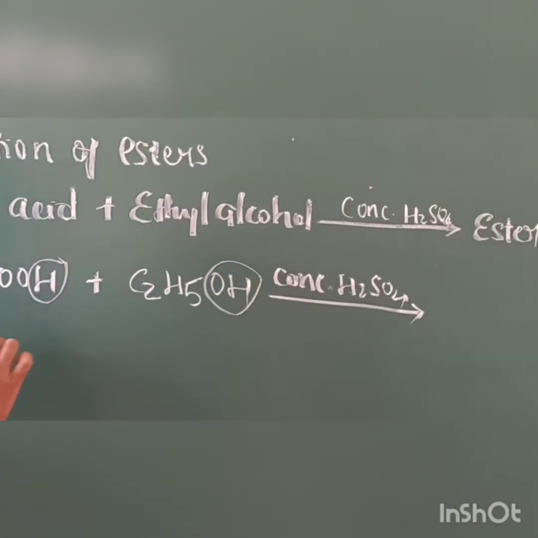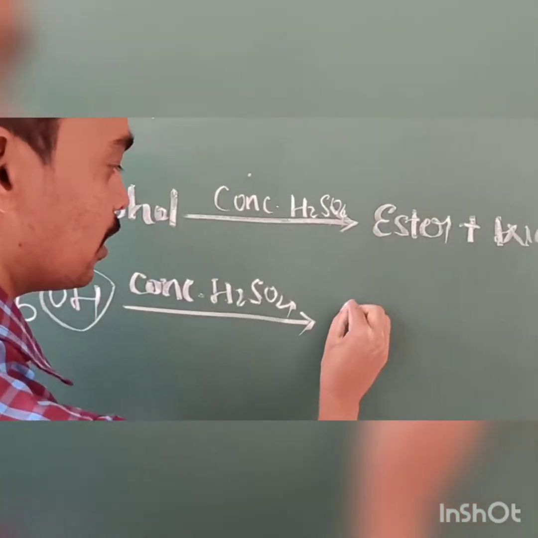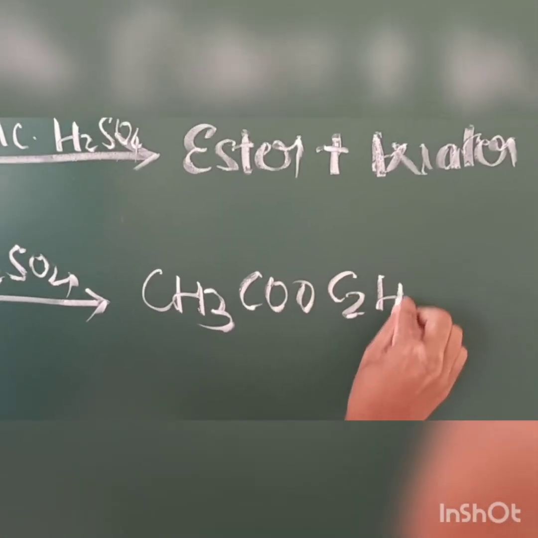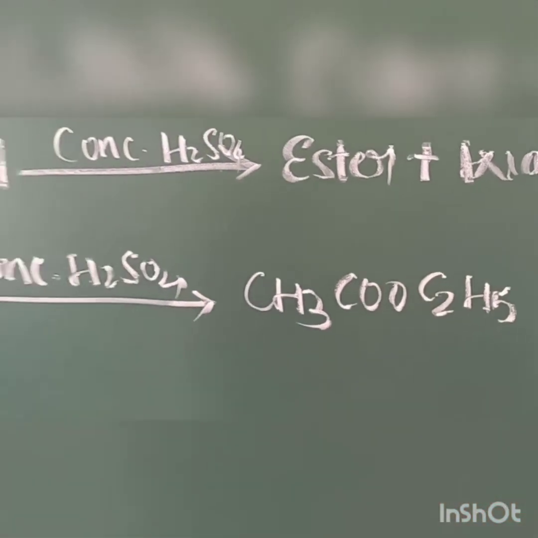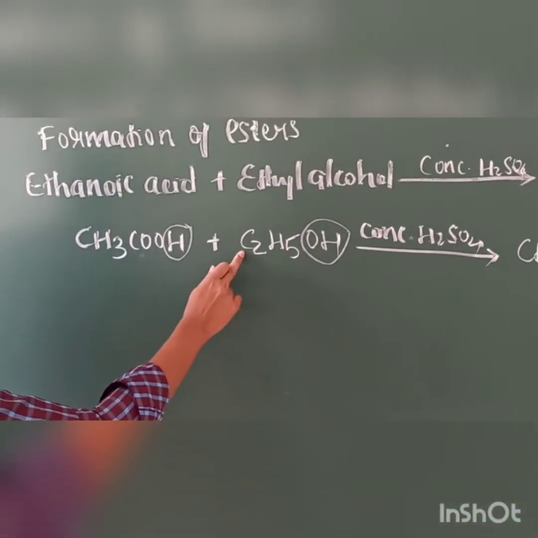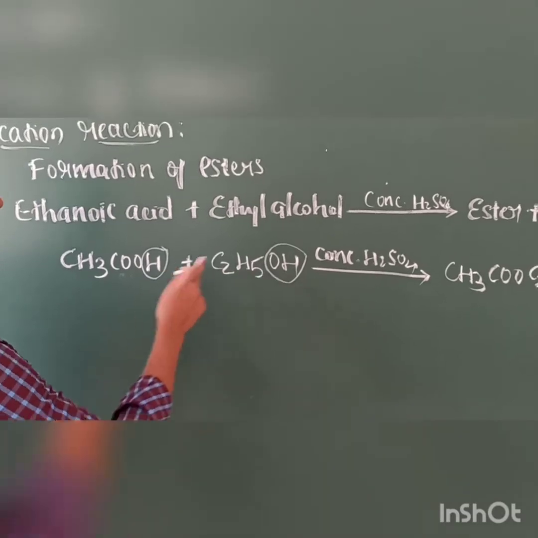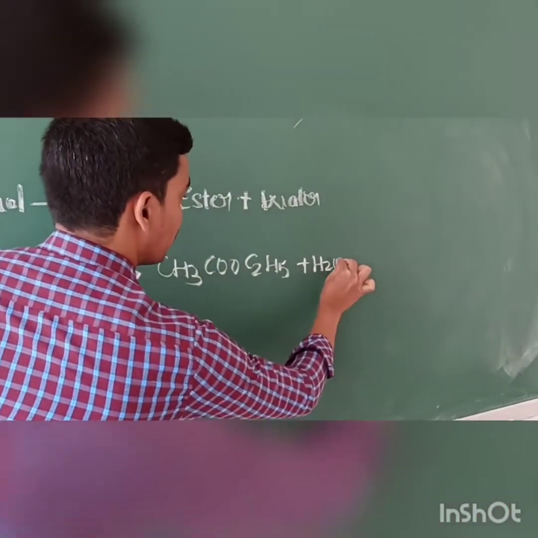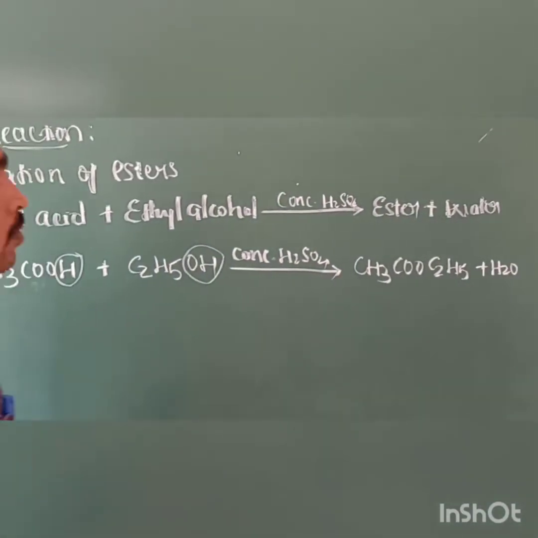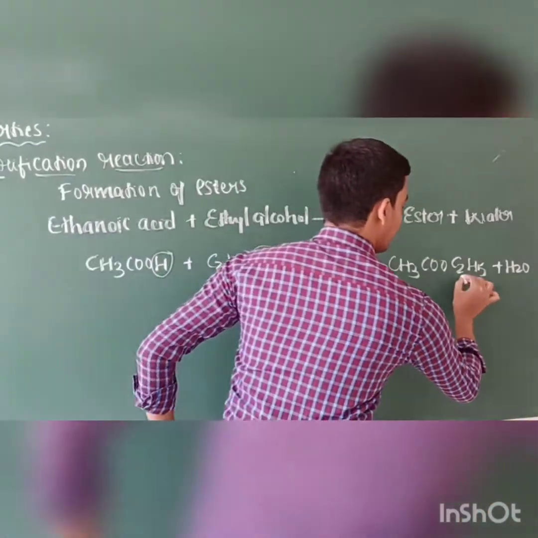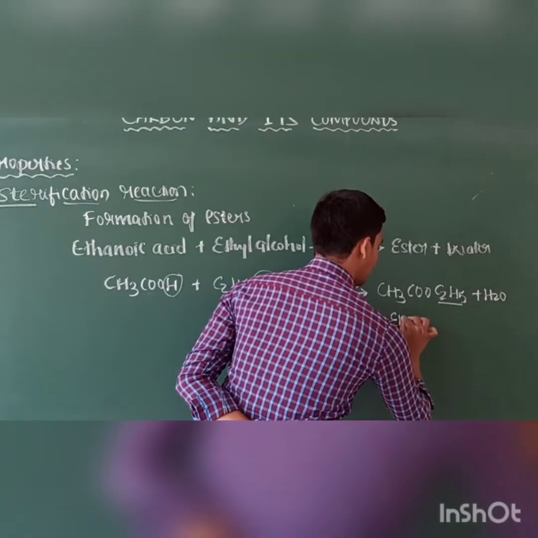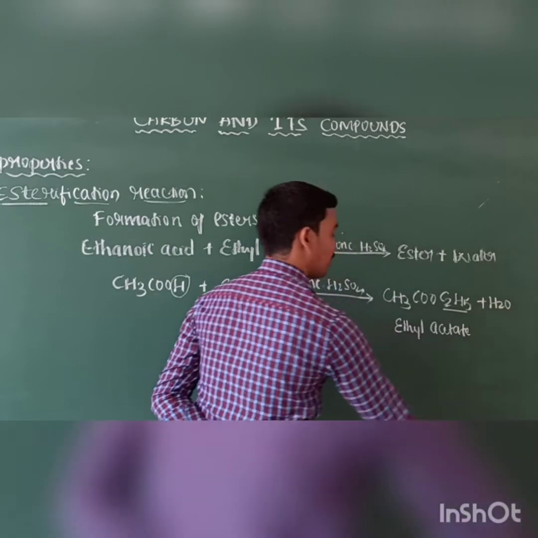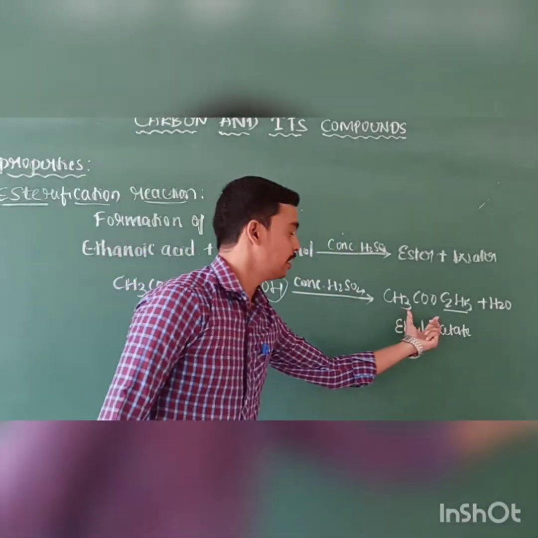It becomes H2O, and the remaining is CH3COOC2H5, and the remaining H2O. The name of this product, since the ethyl group is present, is ethyl acetate. Here it is an ester.